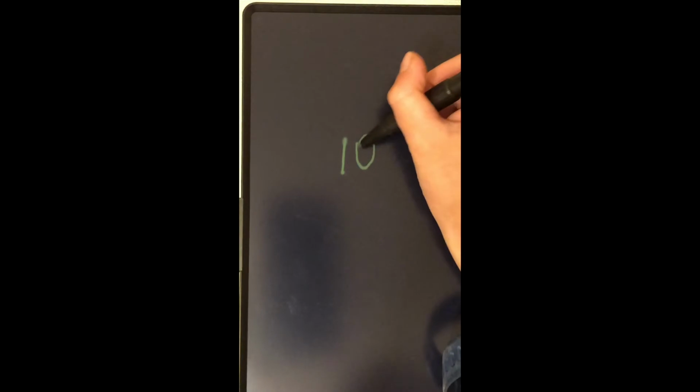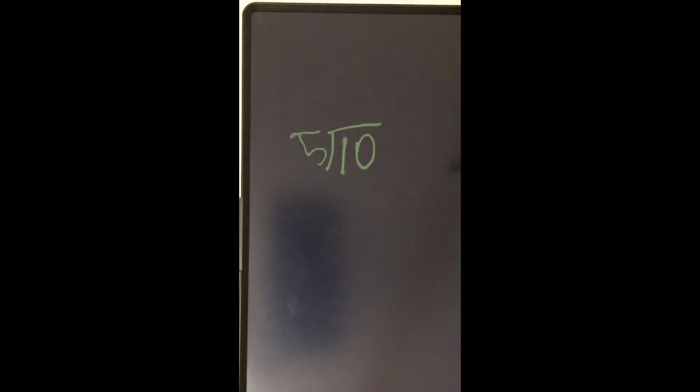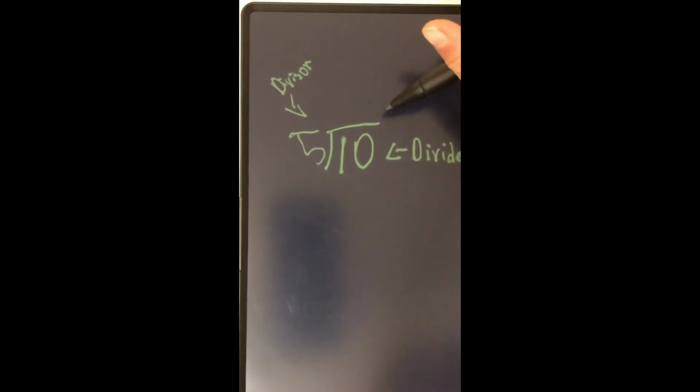So this is how you do the long division, and I will start out with the problem 10 divided by 5. So 10 divided by 5. This number is the dividend. This number is the divisor. And the answer would be the quotient, which goes over here.